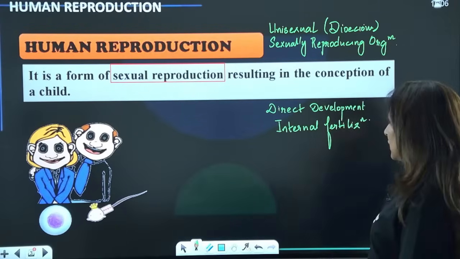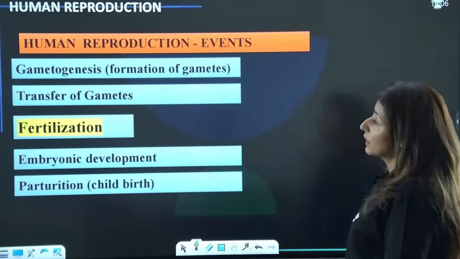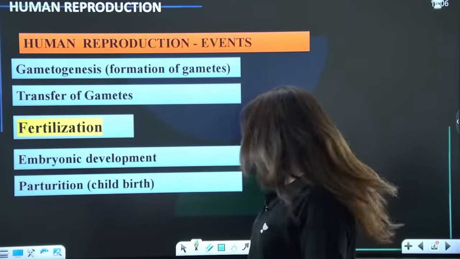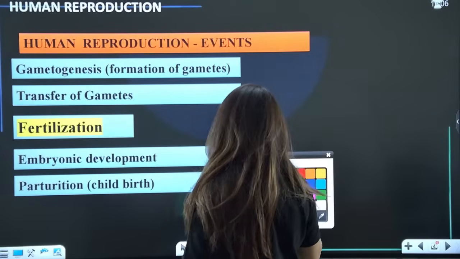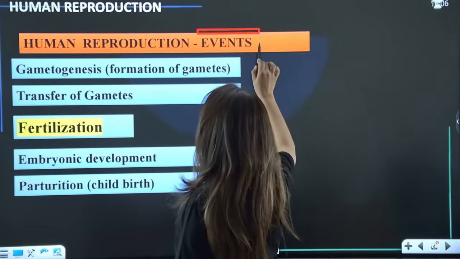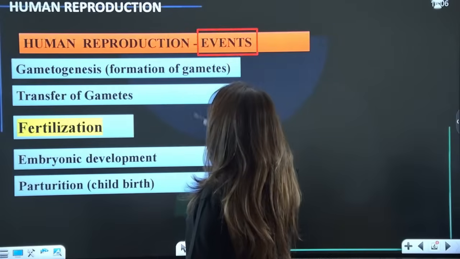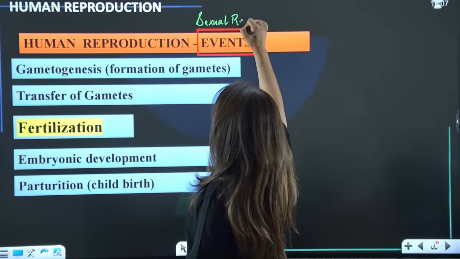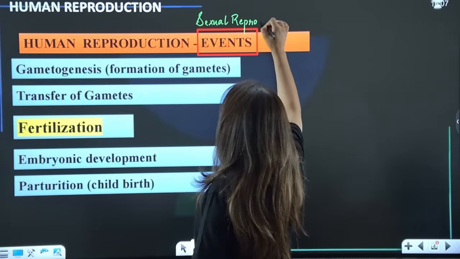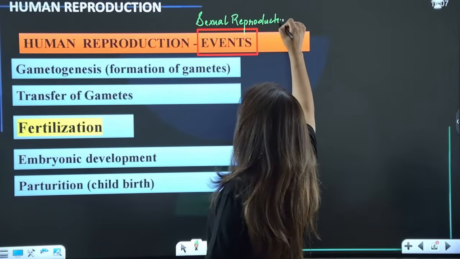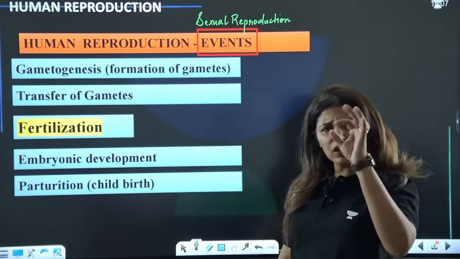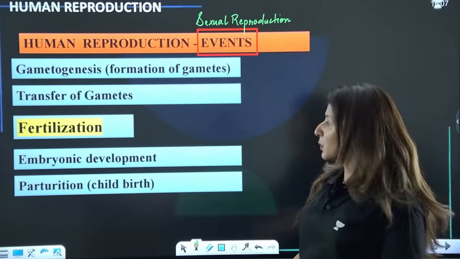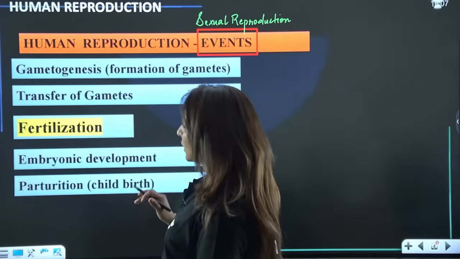Is that clear? Now, talking about the events of human reproduction. Always, guys, whenever there is sexual reproduction, these are the steps or events that would always occur, be it plants or animals. All those organisms who undergo sexual reproduction will show these few events.